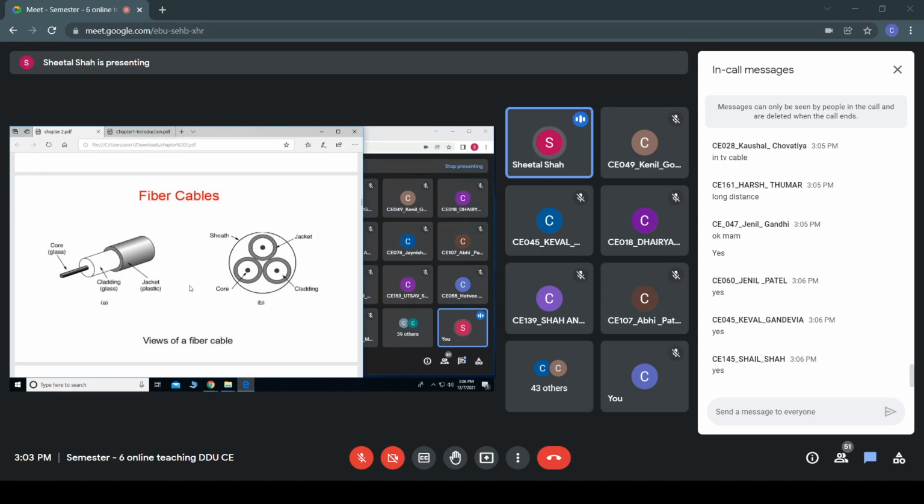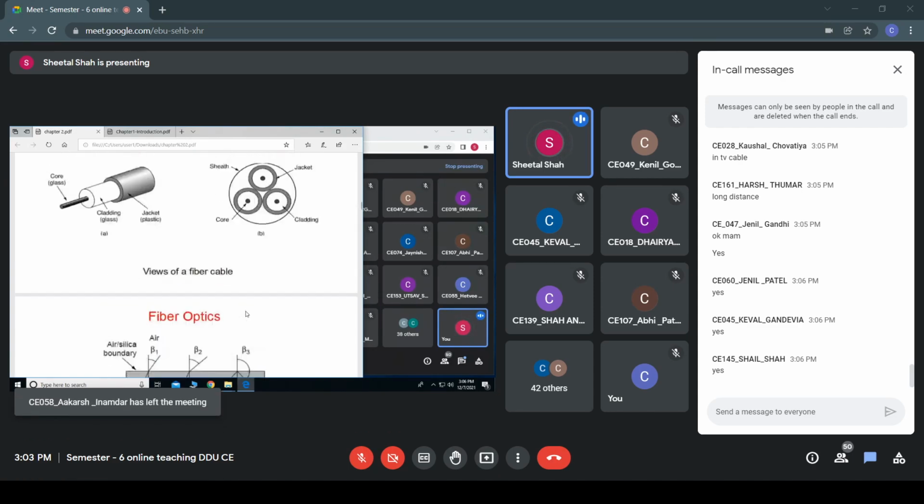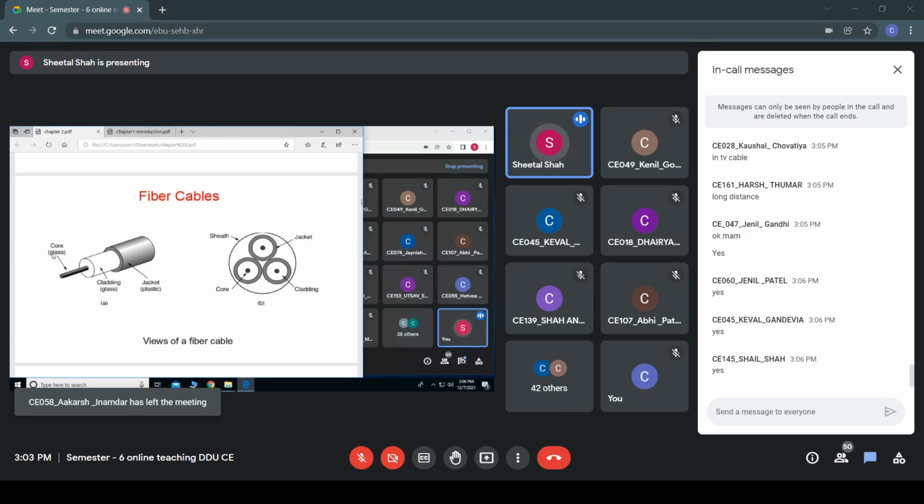Similarly, you can see that three such cables are there. This is the front view. If you observe this cable from here, this is the core, this is the cladding, and this is the outer jacket. Right? Like this, three such cables are placed into a common sheet. Now, the principle of data transmission through this fiber optic cable is that it uses total internal reflection.